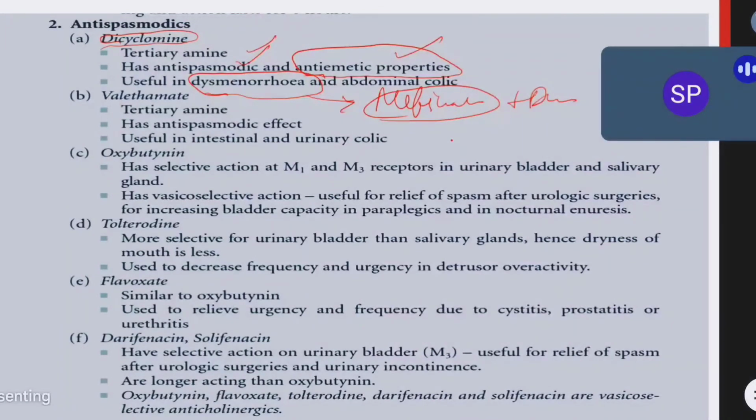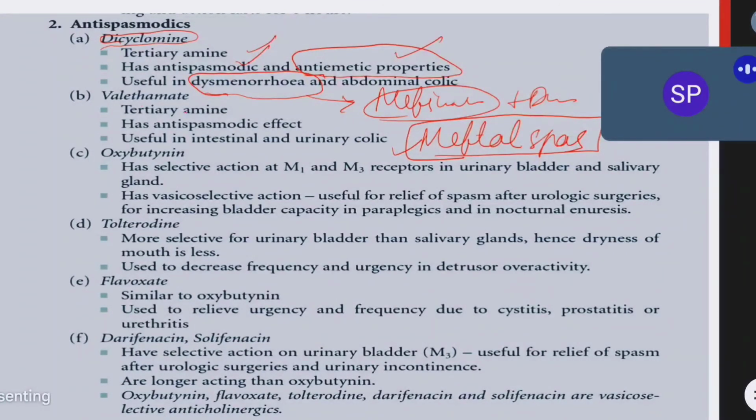Okay, one combination we have is a drug called Meftal-Spas. This is a very famous brand. Meftal-Spas has mefenamic acid and dicyclomine, which is very effective for dysmenorrhea. Okay, abdominal pain, dysmenorrhea, colic abdomen, in all those situations we can use this. If anybody has abdominal pain, you can prescribe mefenamic acid.